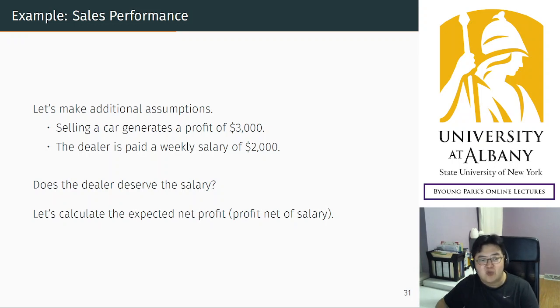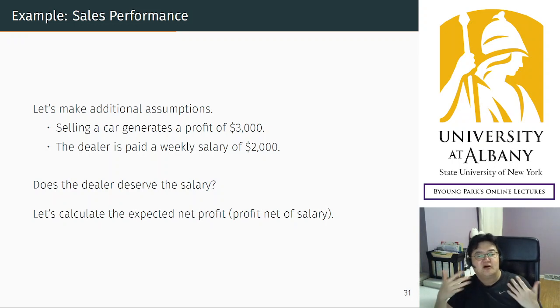There are a lot of different ways to evaluate performance, but in statistics we usually compare the expected profit, right? So the agent makes this much profit for me, and he receives this much salary. However, the profit is random. Some days or sometimes he does very well, he performs really well, but other times he does not, right?